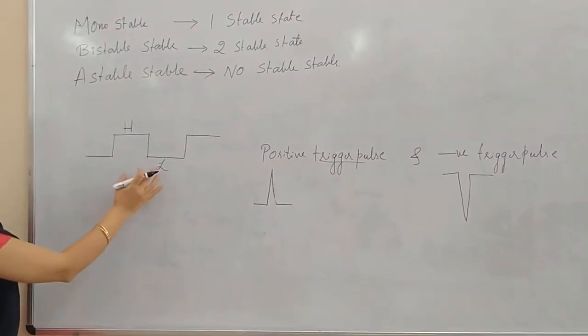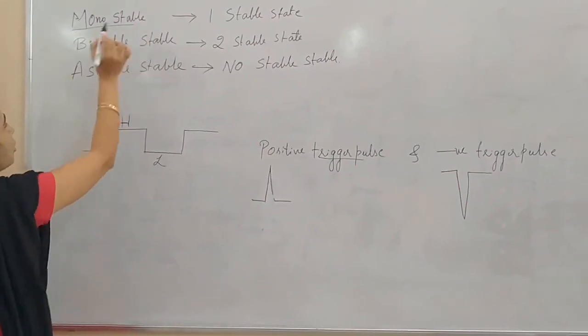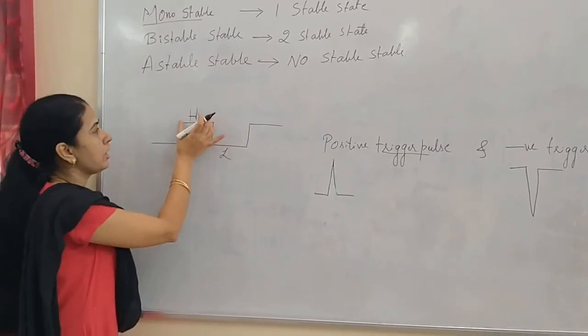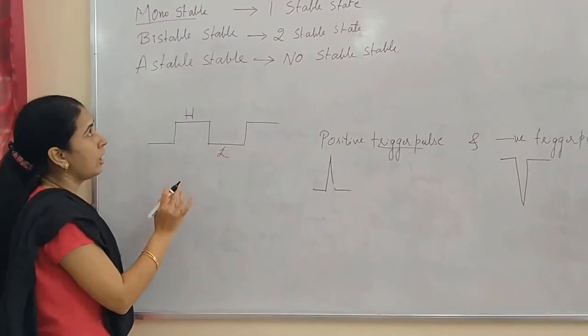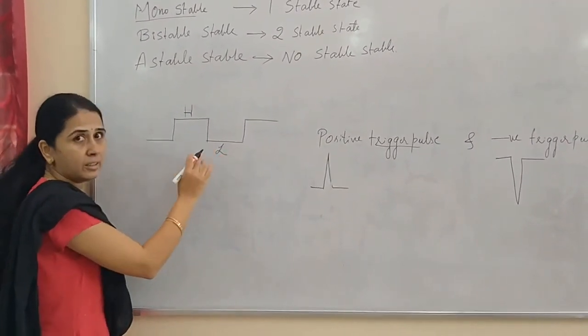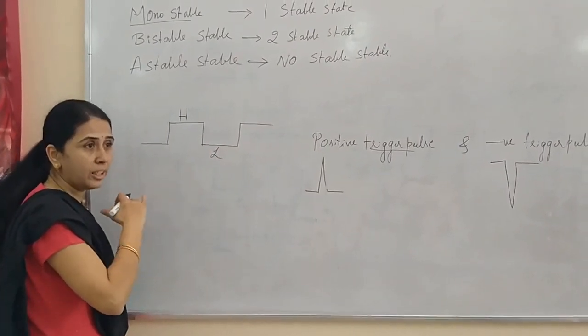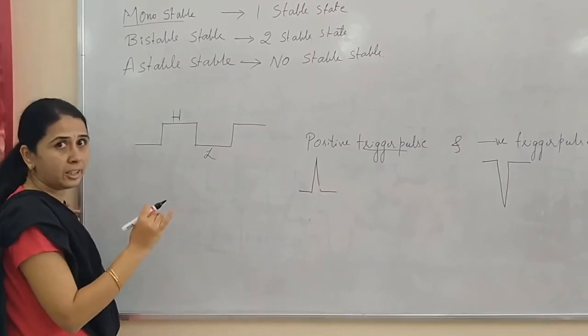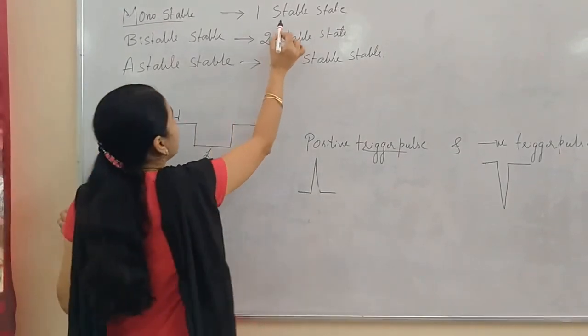So with this idea, we will see what a monostable state is. What a stable state is: out of two states, a high state and a low state, if it remains in any one of the states for a very long time or for infinite time until we give a trigger pulse, then it is called a stable state.